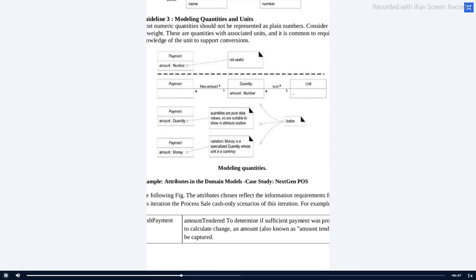Here you can note down payment. Payment is a domain, with amount: number. You cannot use it like this, so I marked it as not useful. How can I change this? Payment often deals with the quantity of the products that you have purchased. I'm splitting it into payment and quantity. Inside the quantity, I'm using a variable called amount: number. But obviously you need some units, so I'm splitting it again. So payment.